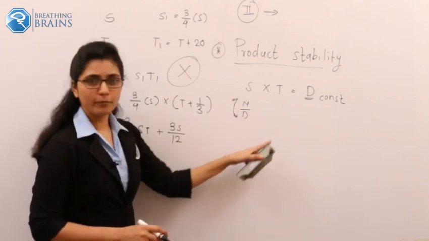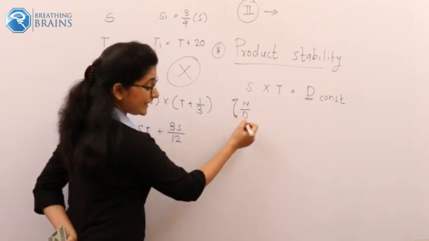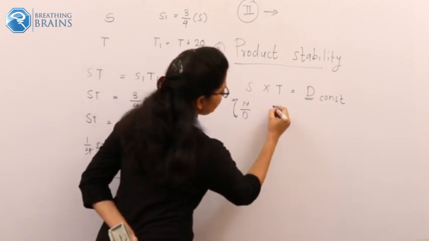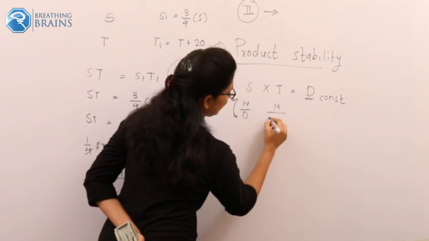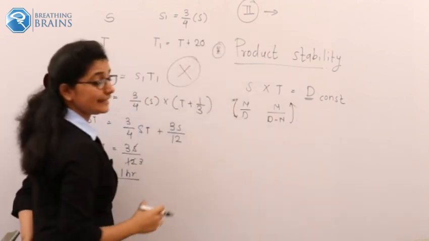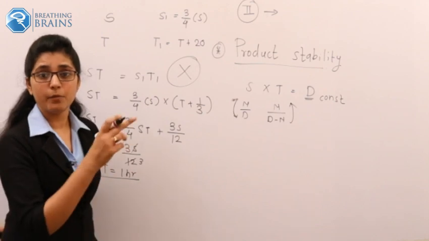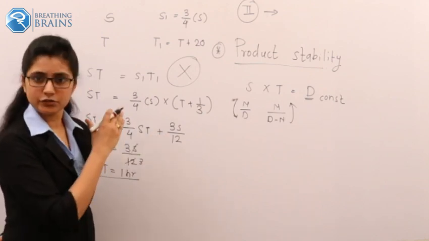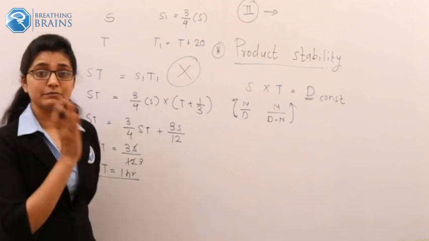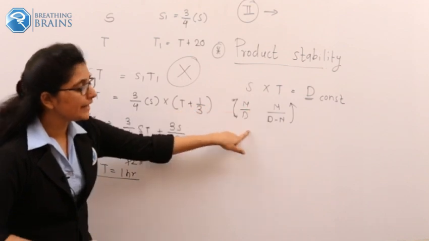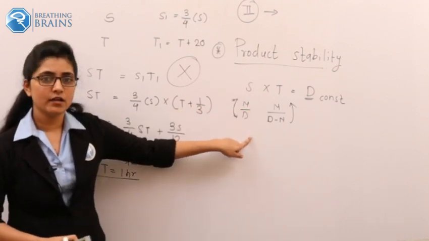So this is the formula: when a quantity gets decreased by n by d, the other quantity gets increased by n upon d minus n. Why is it happening? You will get to know when you learn the same concept video in our app. So now, by what quantity is speed decreasing?